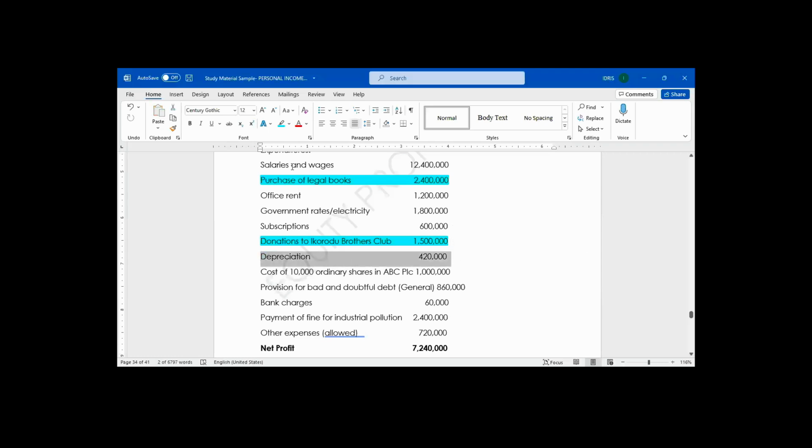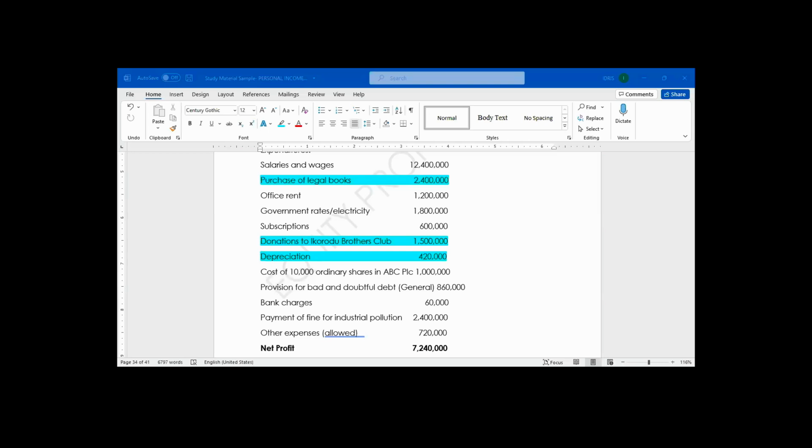Cost of ordinary share in ABC Limited. Is it allowed or disallowed? They buy shares in another company. They now put it as an expense. Is it allowed or disallowed?